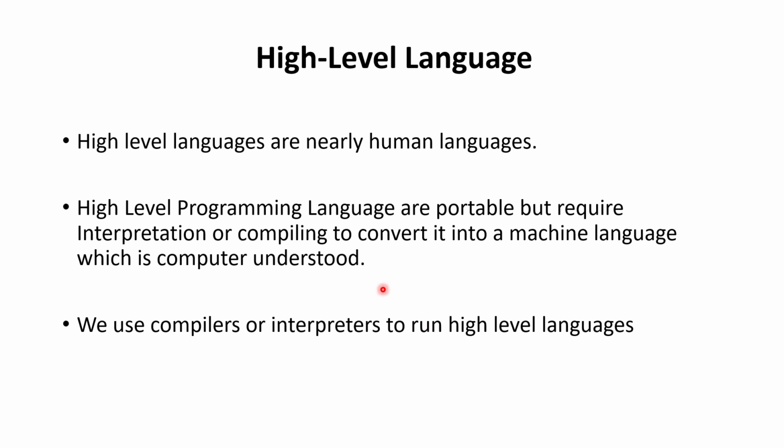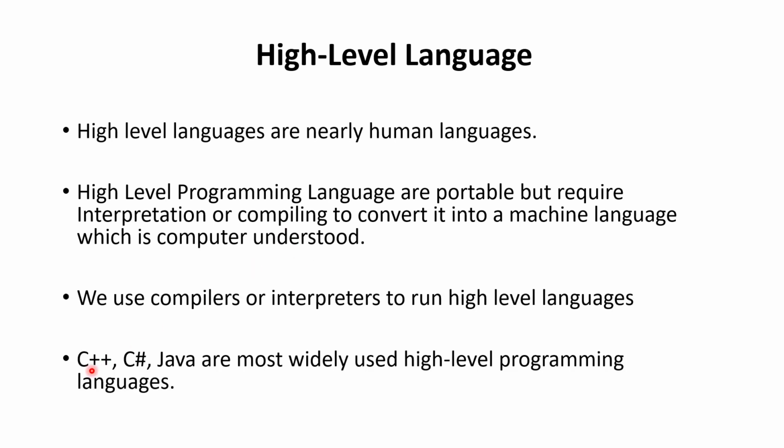As I discussed before, computer only understands machine language, so we use compilers or interpreters to run high-level languages. Compilers or interpreters convert high-level language into machine language so computer can understand. C++, C#, Java are mostly used high-level languages.